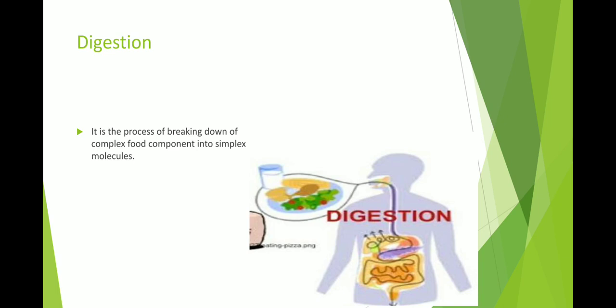Digestion is the process of breaking down complex food into simple form. Why do we call it complex food? Because our food contains lots of things, carbohydrates and many components of food. That's why it's called complex. In the digestion process, complex food is converted into simple form and simple molecules. It is the process of breaking down complex food components into simple molecules.